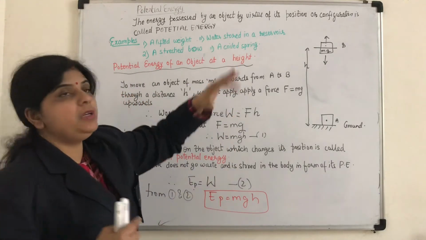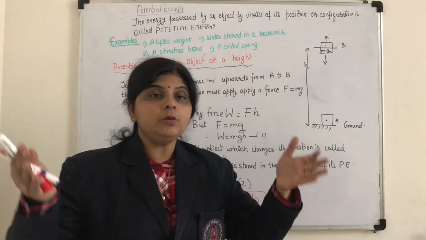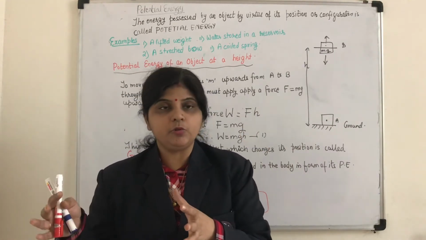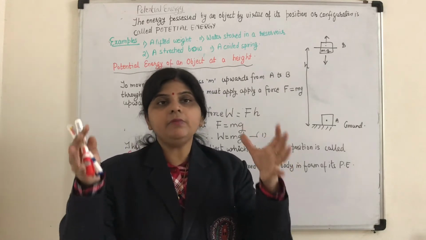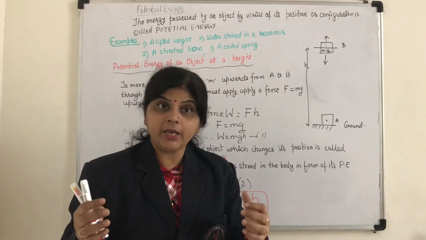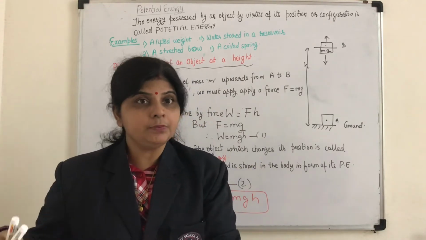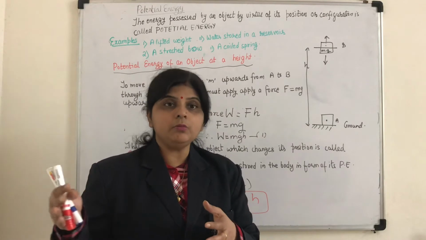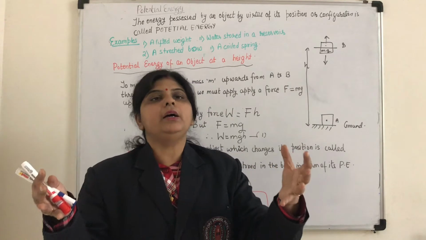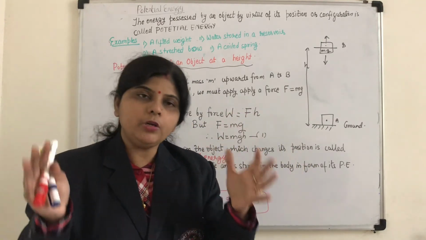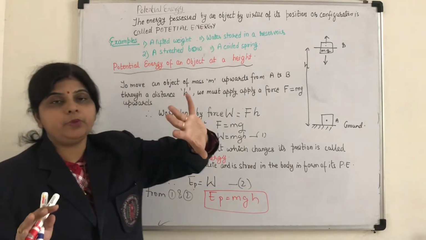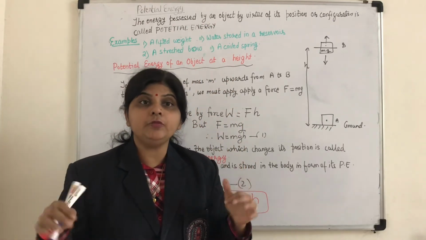Next, for example, water stored in a dam. So stored water in the dam, which type of energy is it possessing? It is not moving, it is stationary, it is stable. Then we call the energy that water is possessing potential energy. Why? Because if the water is released, it will be able to move the turbine. So at that height, the water stored in the dam possesses potential energy. These two are examples of potential energy by virtue of position.